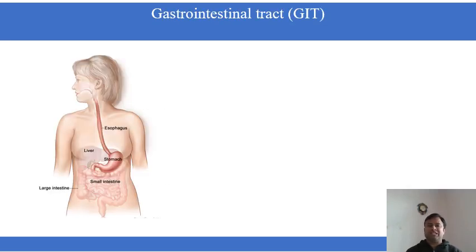So this is the gastrointestinal tract, which is shown the mouth. The food will come through the mouth to the esophagus, and through the esophagus it reaches to the stomach, and through the stomach it will digest. Protein digestion occurs in the stomach, and then it will enter into the small intestine, and through the small intestine it goes into the large intestine. So finally the undigested material will come out from the anus. And these are the liver and pancreas, that is accessory organs which help in the digestion.